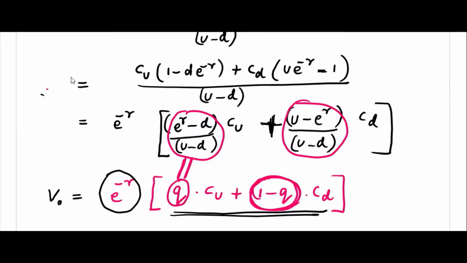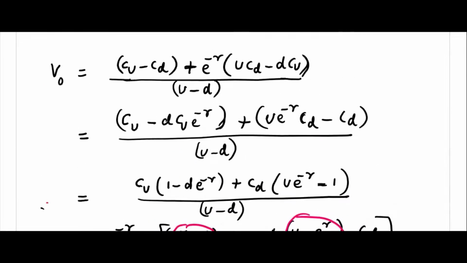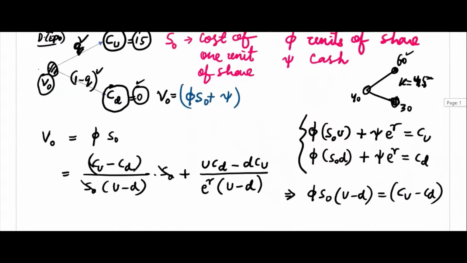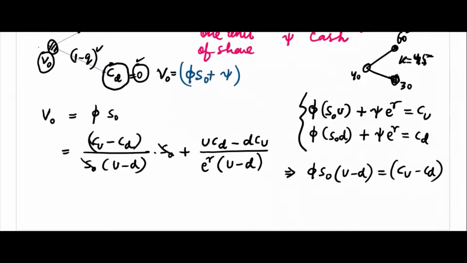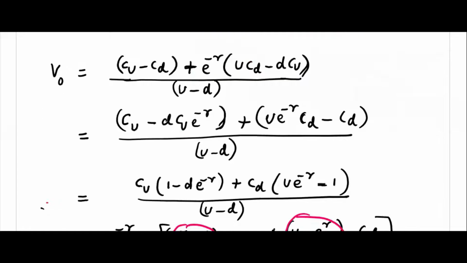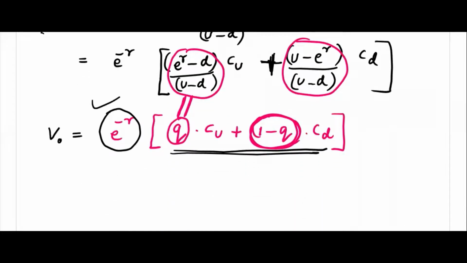So V0, from the derivation we got, we didn't write this way. We started with phi S0 plus psi. Phi we got from here, and psi also we got from here. If you put these two, then you will get this one this way. That is the price.